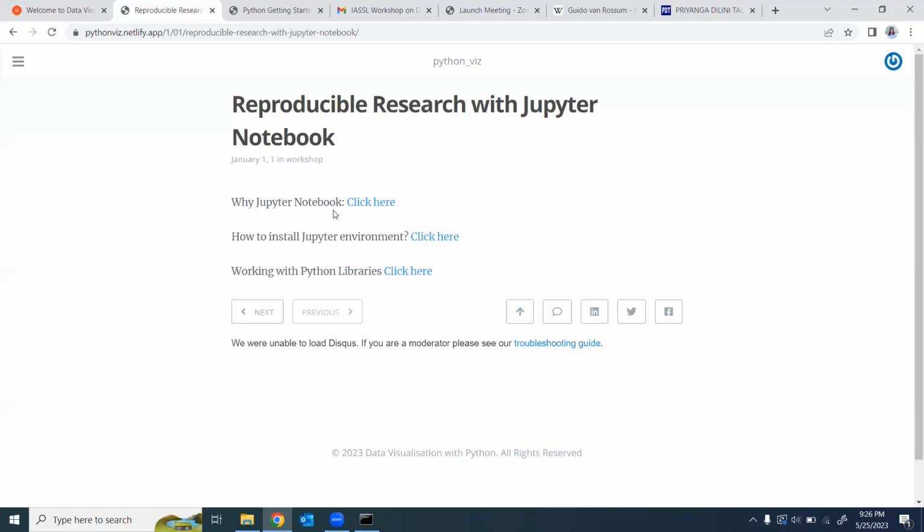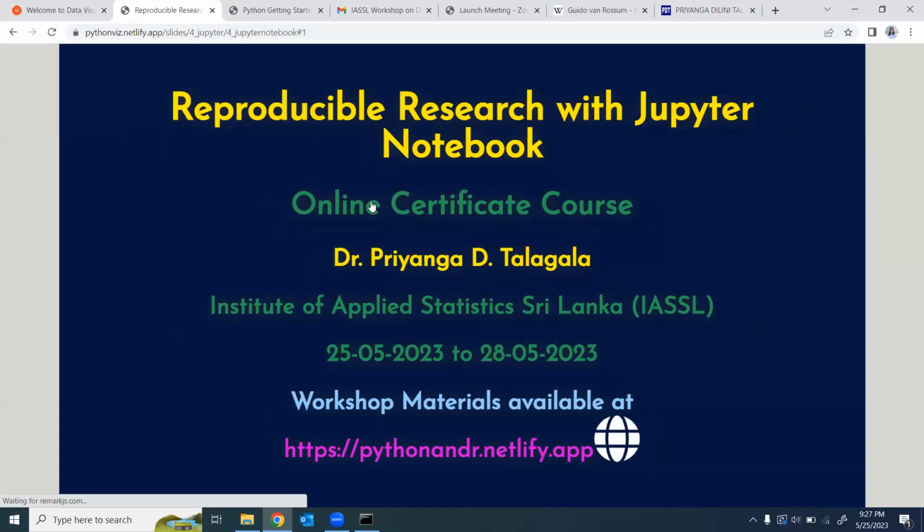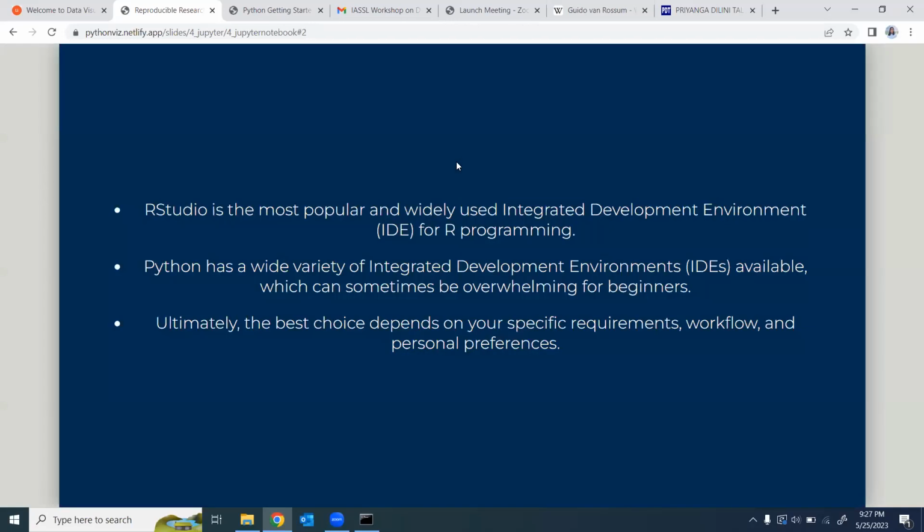So during the previous session, Tianga talked about reproducible research with R Markdown. Here I'm going to introduce you to a Python tool that allows you to do reproducible research. Okay, so let's move on to the introduction. Now I'm going to talk about reproducible research with Jupyter Notebooks. Previously, you learned reproducible research with R Markdown.